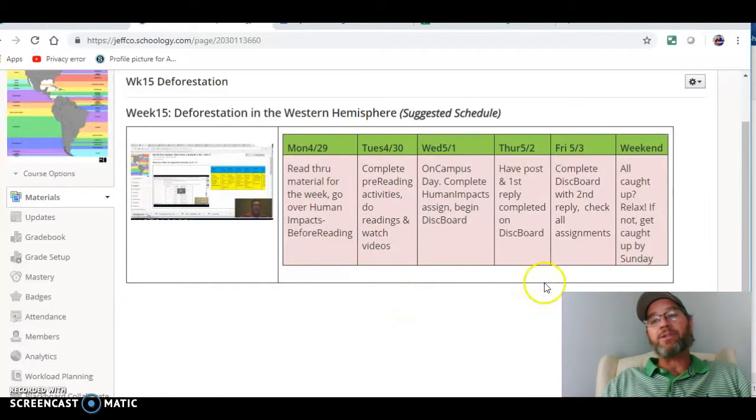Okay? So make sure you are following the suggested schedule as closely as possible. Come up with your own schedule, but just make sure that you have everything turned in on time. And don't wait for the weekend to get the discussion board done, because people need posts to reply to.